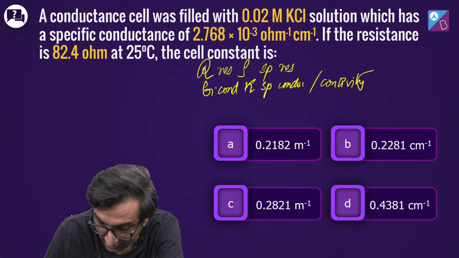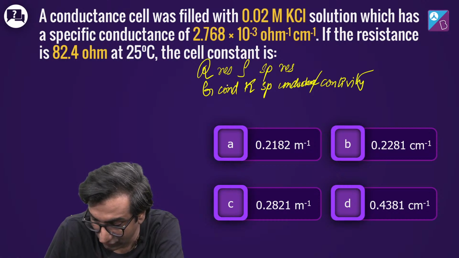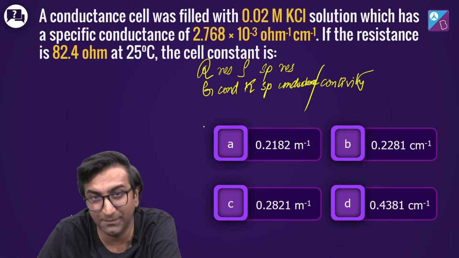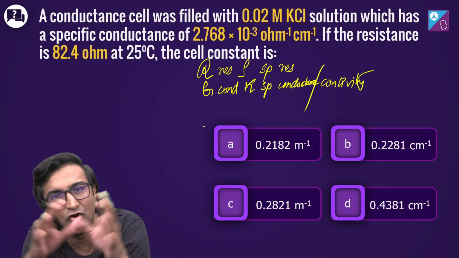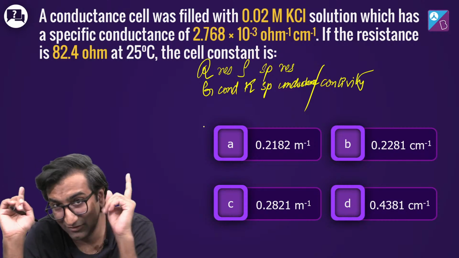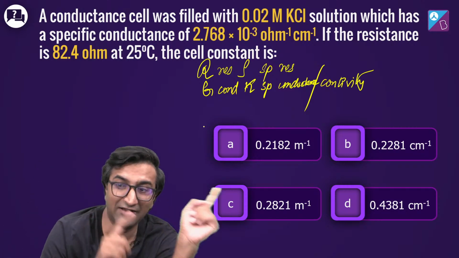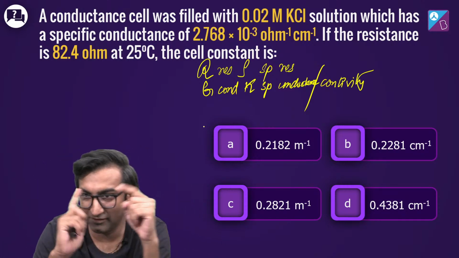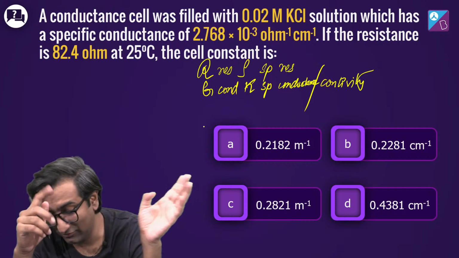ठीक है, conductance पूरा लिख देता हूं ताकि कंफ्यूजन ना हो, because there is nothing called specific conductivity. इन दोनों को don't combine these two. It's either conductivity or specific conductance.